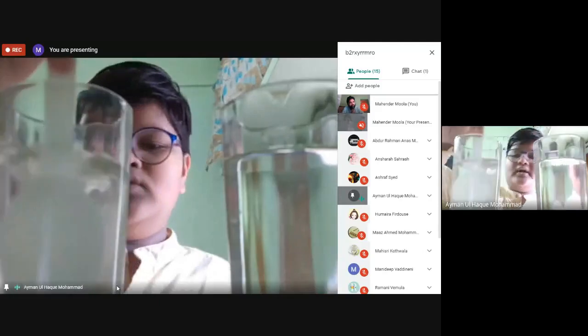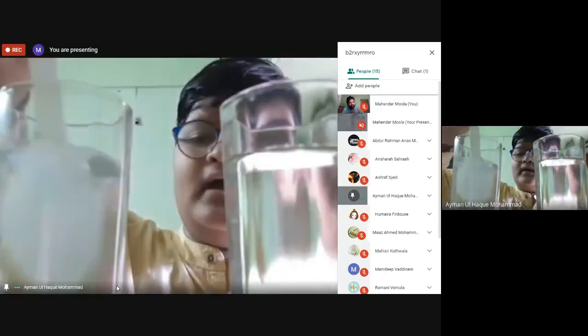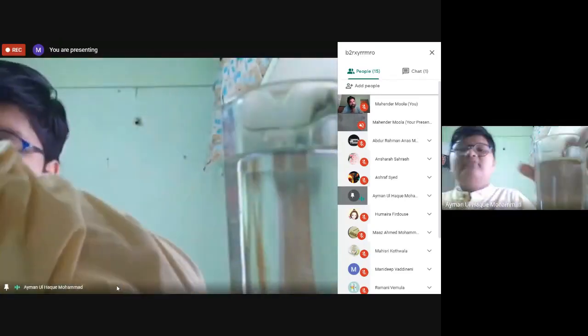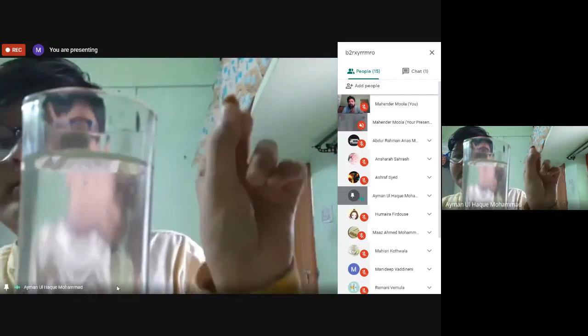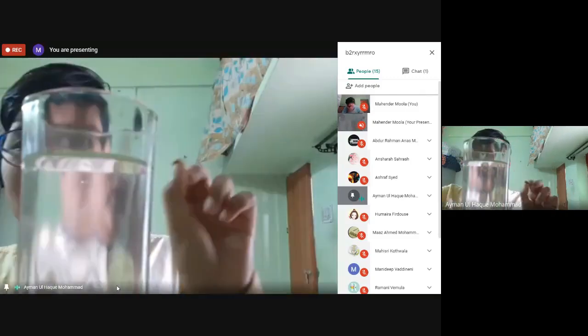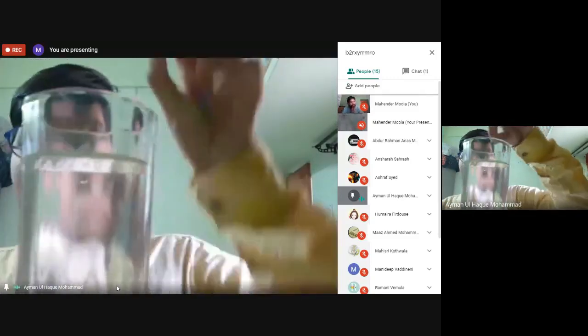So now it got stirred well. Now what are we going to do? We have to keep this solution aside and take normal tap water and add 5 to 6 kishmish. As you know, kishmish is the sweet raisin we eat in the morning. We are going to add 5 to 6 kishmish into the normal water.